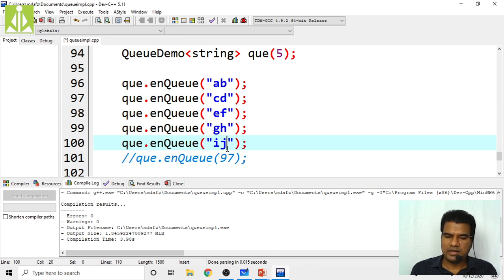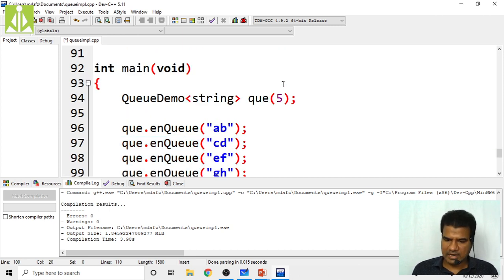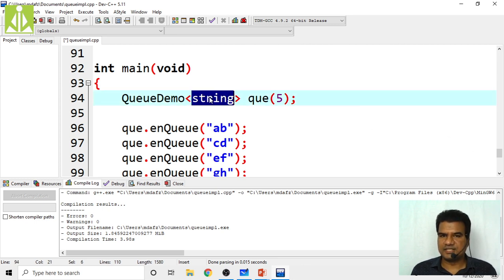So now it has to support this one also. It has to enqueue these strings into that queue, because now I'm creating a queue of type string. So how many elements will I get into my queue? 5 elements, all elements capable of holding strings.